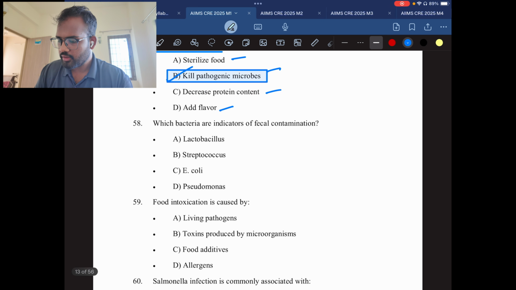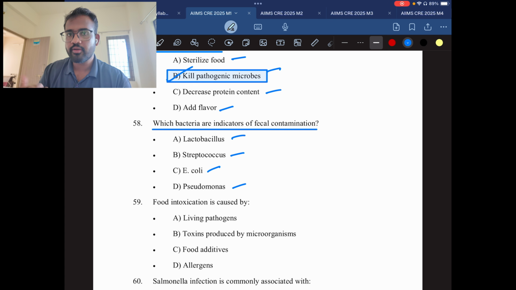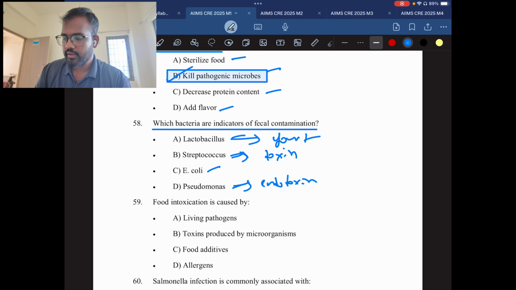Question number 58. Which bacteria are indicators of fecal contamination? Lactobacillus, Streptococcus, Pseudomonas, E. coli. So here, if you don't know the answer, first eliminate the options that you know. Lactobacillus is a bacteria helpful in yogurt preparation, Streptococcus produces toxins, Pseudomonas produces endotoxins, and E. coli is the only bacteria that is transferred through fecal contamination.